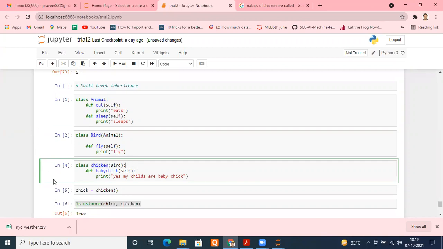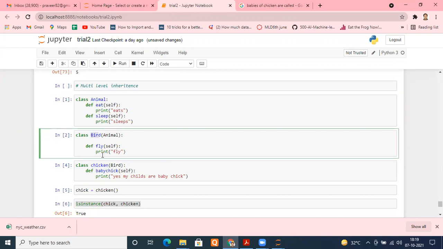If you can see properly in the Bird class, we know that chicken is a bird, and we used a method known as fly because birds fly. That's normal, but chicken does not fly properly. Have you ever seen a chicken flying from one place to another? No. So if you are creating multi-level inheritance, be cautious, and 100% you are going to face some problems if you create too many levels of inheritance.